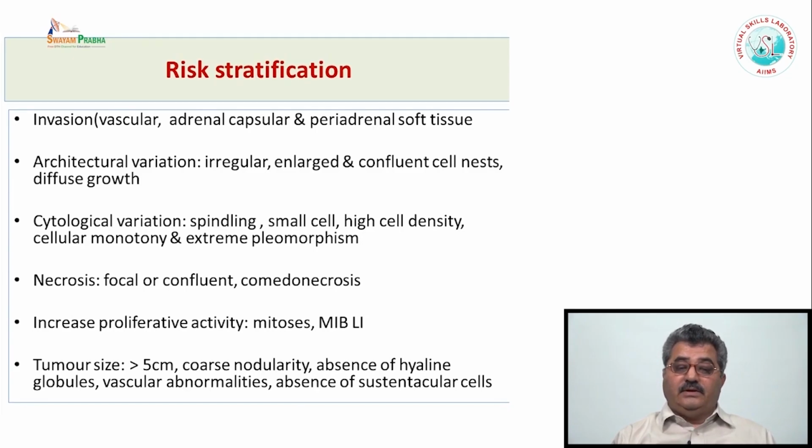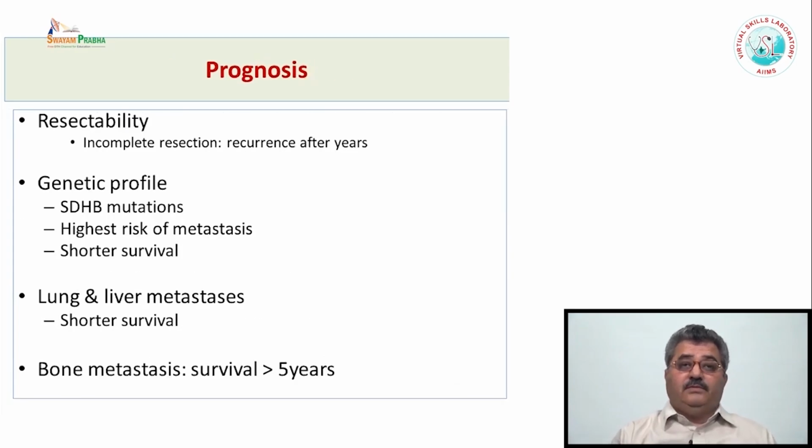Proliferative activity, which may be mitosis or may be in the form of MIB labeling index. Now, some softer criteria are tumor size more than 5 cm, coarse nodularity, absence of hyaline globules, which are especially seen in tumors usually associated with genetic syndromes, vascular abnormalities, or the absence of sustentacular cells. They are the softer points which indicate higher grade. Now, the prognosis depends upon the resectability. If there is a complete resection, the recurrence is very, very rare. If there is an incomplete resection, there may be recurrence after many years.